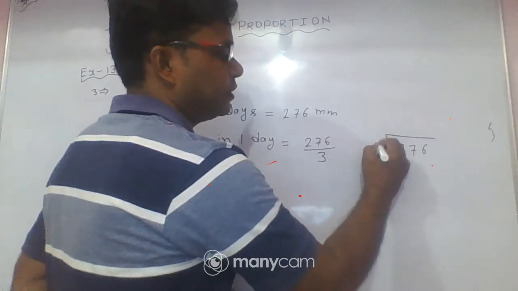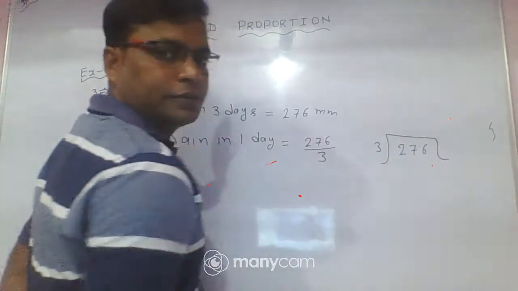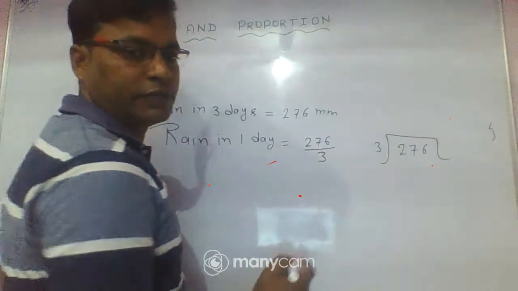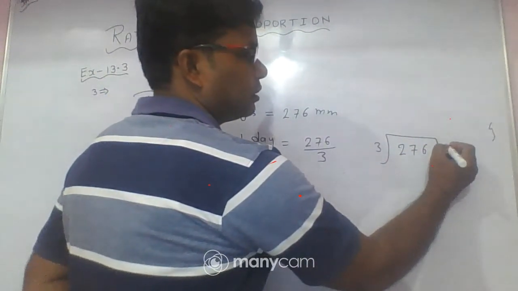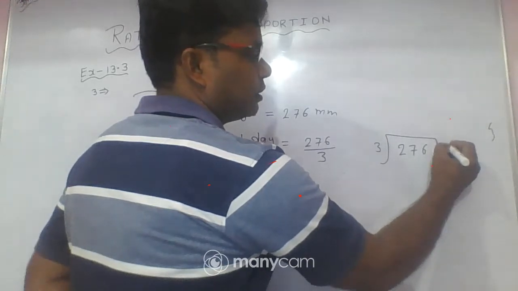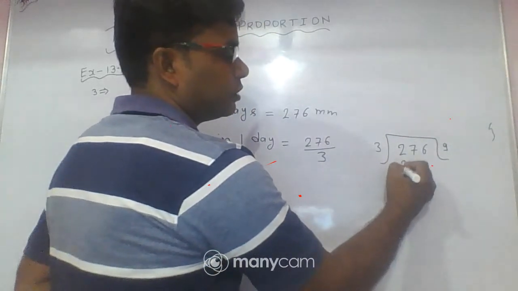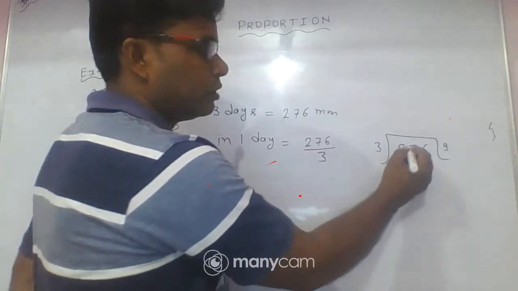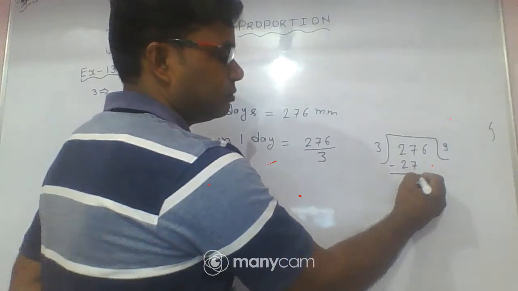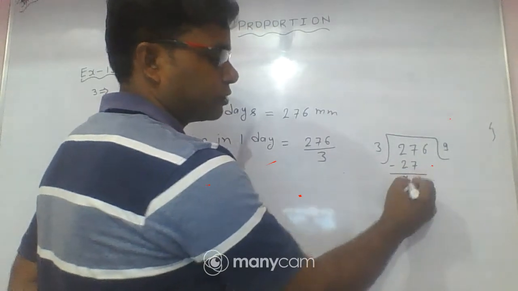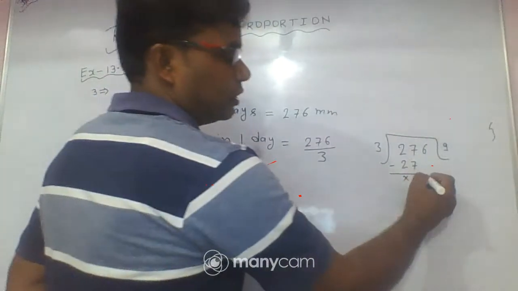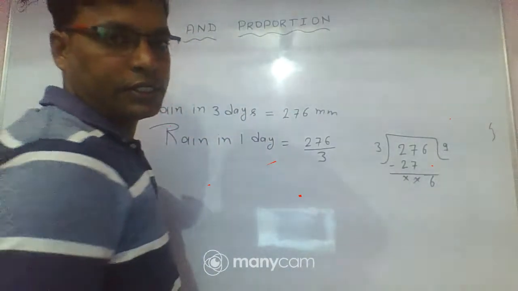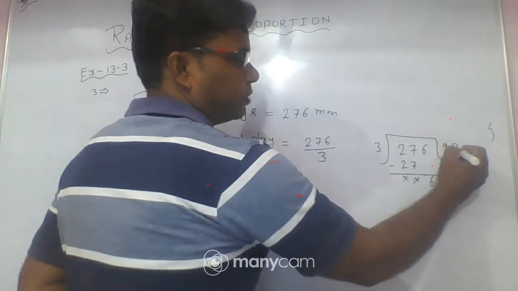Clear? If you don't know how to divide directly, you can do it here. 276 divided by 3. 3 9s are 27, 9 times. 27 minus 27, it becomes 0.